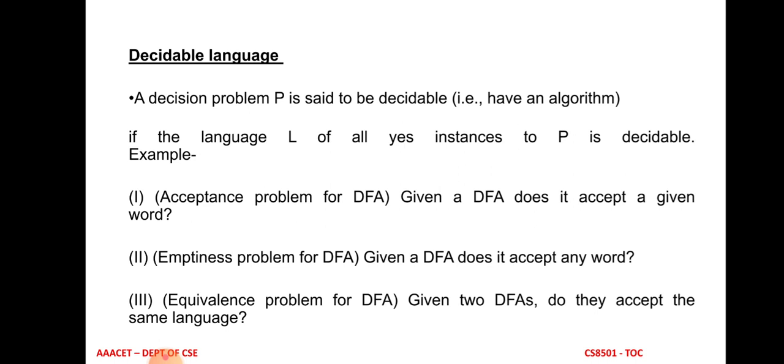In case the DFA accepts some string or word, we can give the answer yes. If the finite automata does not accept the particular input or word, then we can give the answer no. Which means for this problem, we can easily decide the solution is either yes or no. That's why this problem or question is called a decidable problem or decidable language.